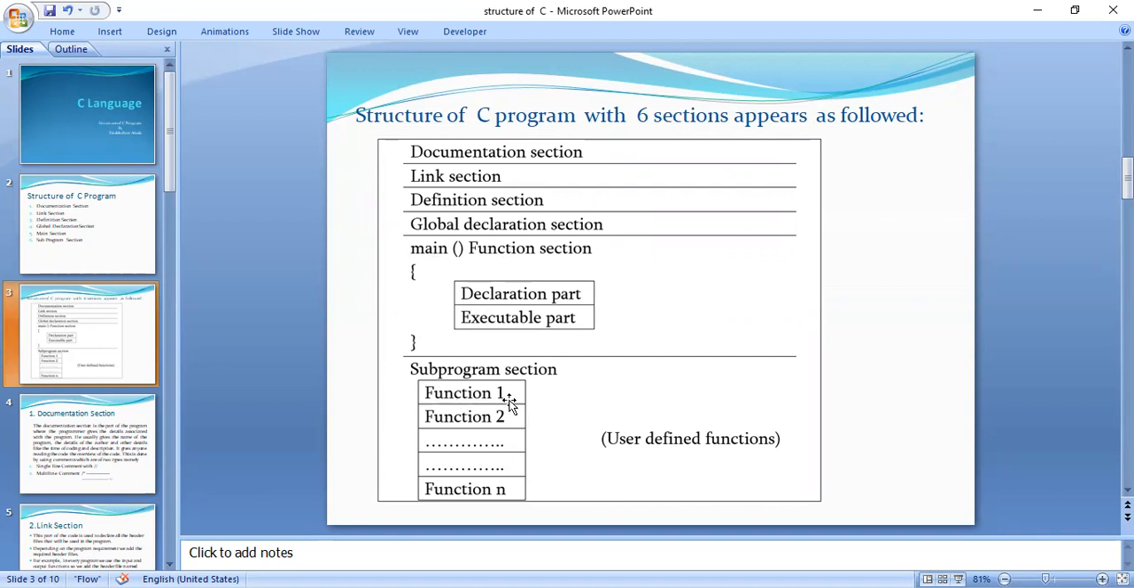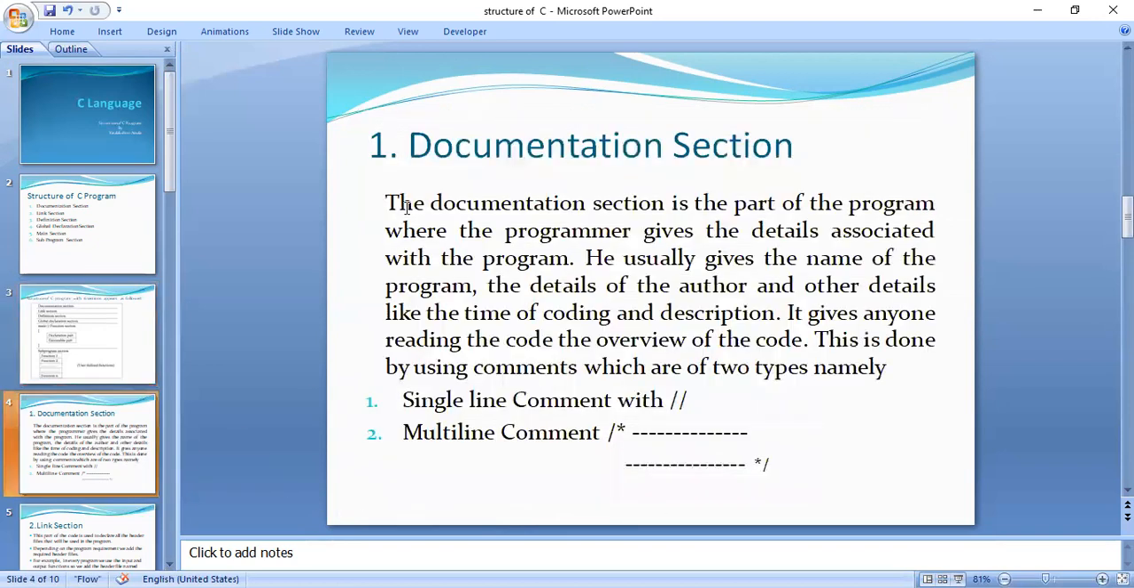You can see all the functions we have written, like function 1 and so on up to function n. These are the functions which are defined by the user. So that is the reason here we have given them as user defined functions. Now we can see in detail what is the priority of each section. Let us move to the documentation section.